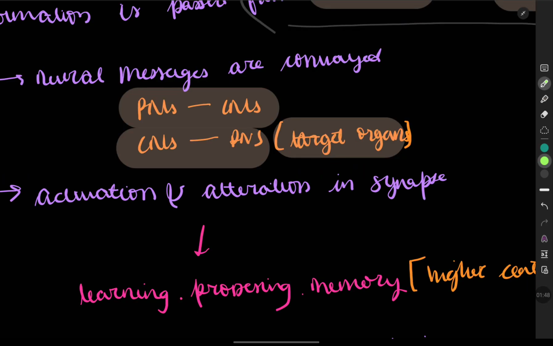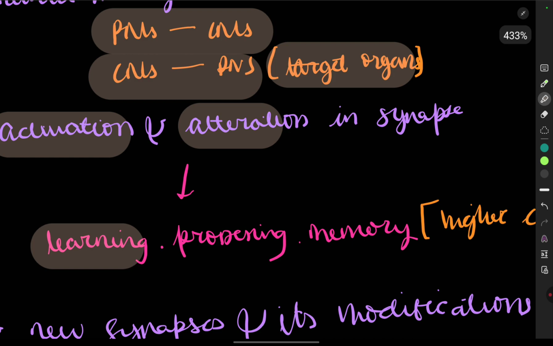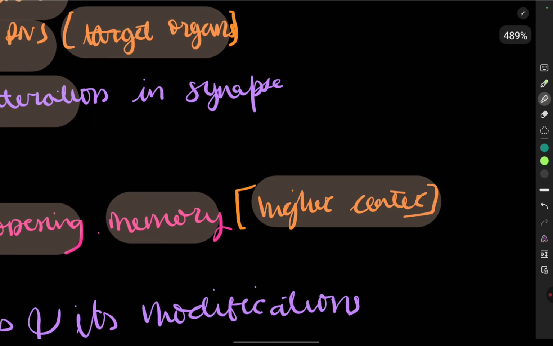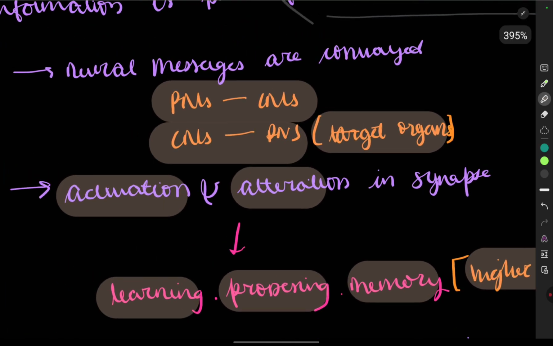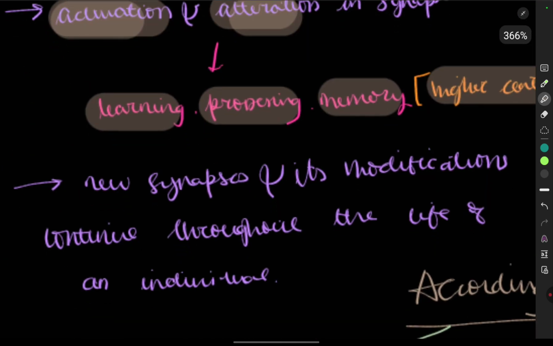Now, accumulation and alteration in the synapse. There are a lot of synapses taking place every day. Learning, processing and memory is also done in the higher centers of the brain. This is due to the accumulation and alteration in the synapses. So we are seeing the basic and the general ideas of this first.